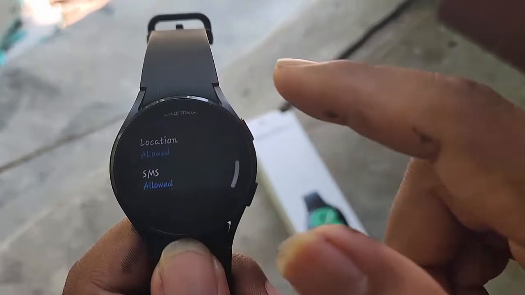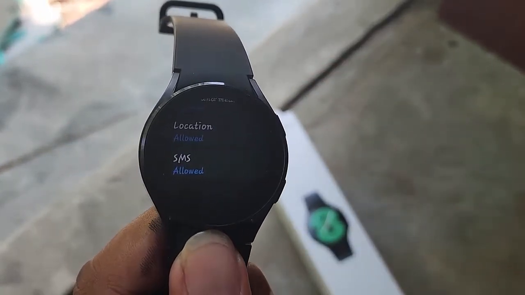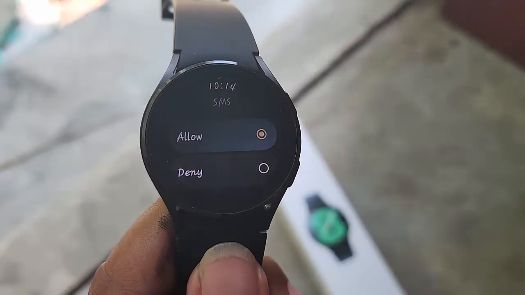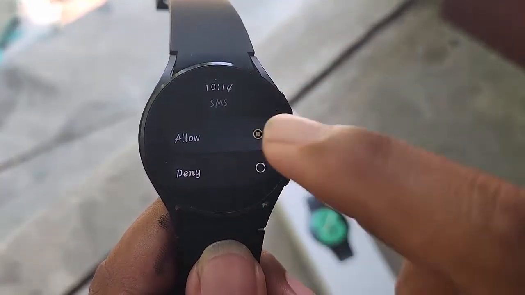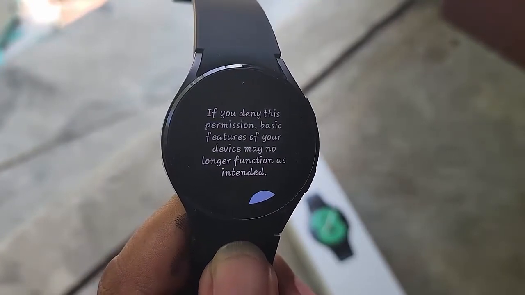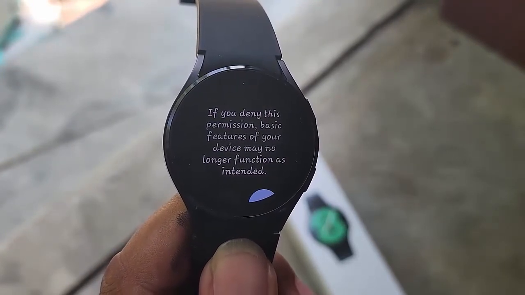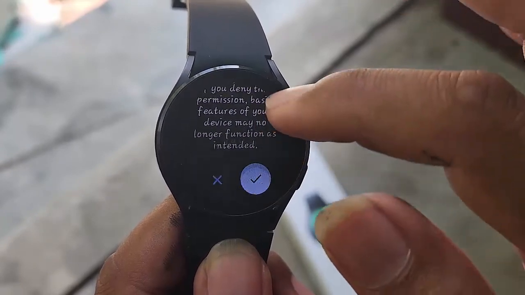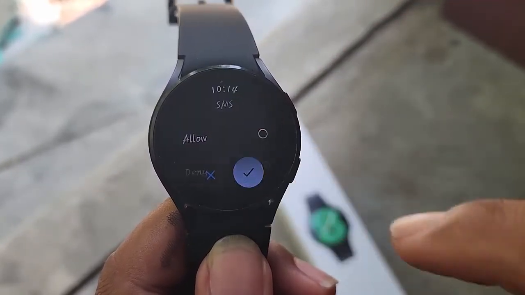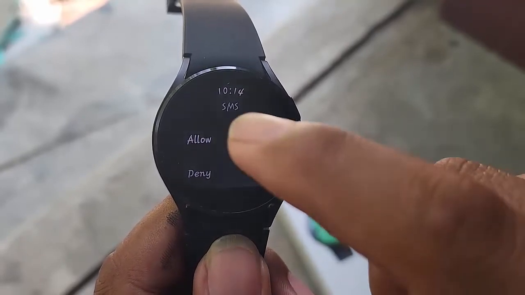Scroll down the screen, tap SMS, and then tap allow to allow or tap deny to deny. If you deny this permission, basic features of your device may no longer function as intended. Press X to cancel or press check to agree.